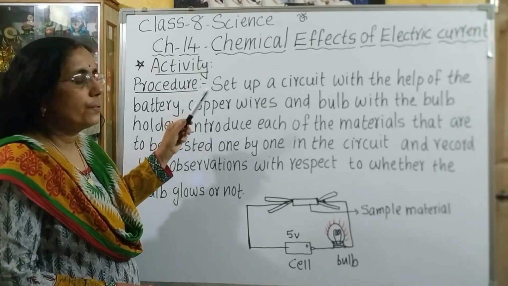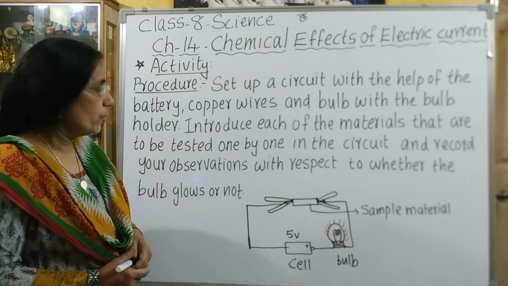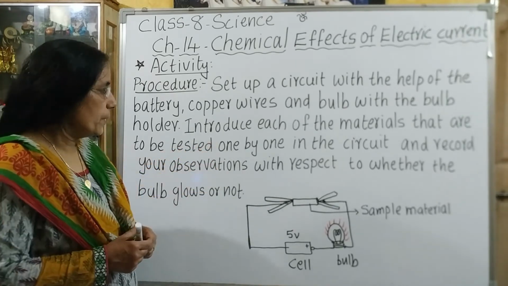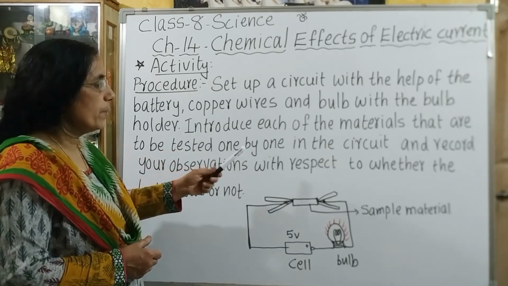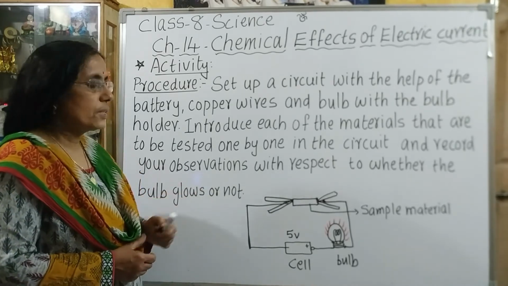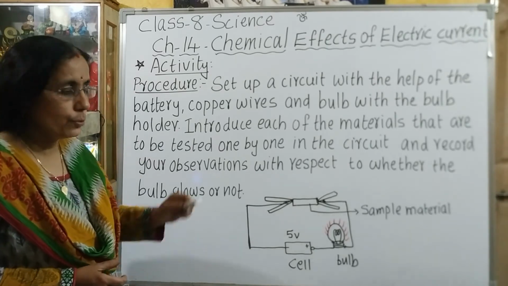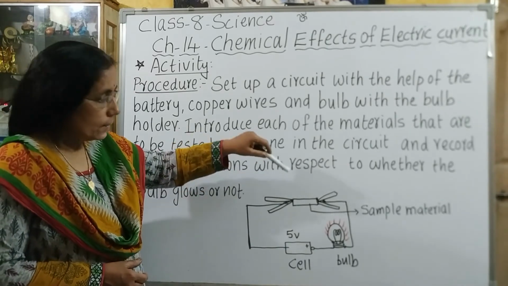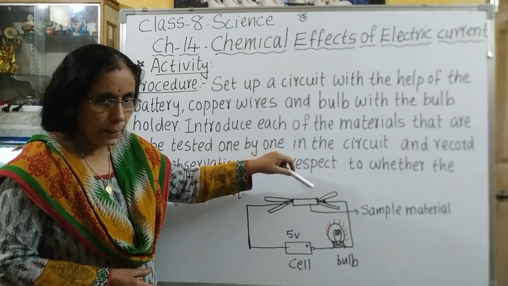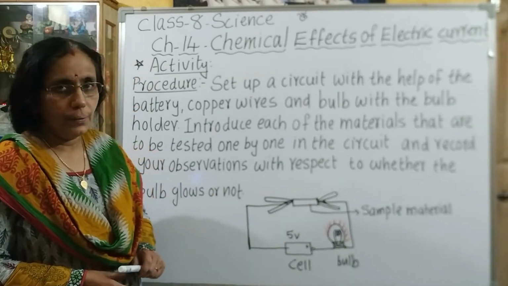Set up a circuit with the help of the battery, copper wires and bulb with the bulb holder, and introduce each of the materials to be tested one by one in the circuit, and record your observations with respect to whether the bulb glows or not. The material to be checked is inserted here using this crocodile clip, to check whether the bulb is glowing or not.